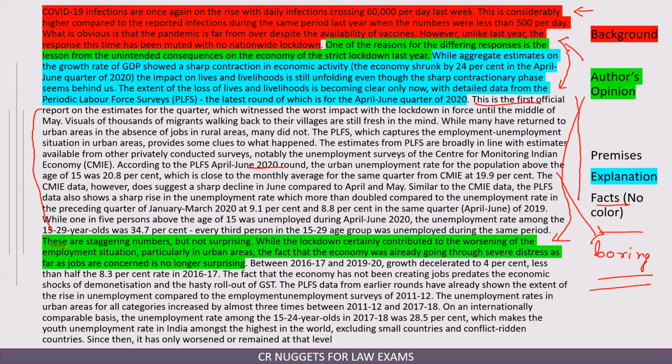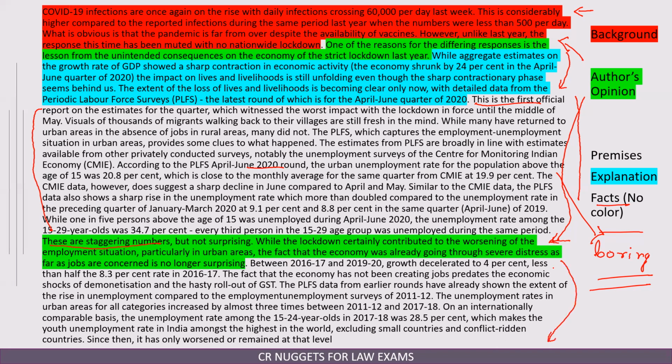Now, these are the author's opinion. These things are important. These are staggering numbers, but not surprising. He's saying the numbers are huge, but he's not surprised. Why? Because the lockdown certainly contributed to the worsening of the employment situation, particularly in urban areas. The fact that the economy was already going through severe distress as far as jobs are concerned is no longer surprising. He is saying that lockdowns have contributed, but the economy was anyway not doing well.